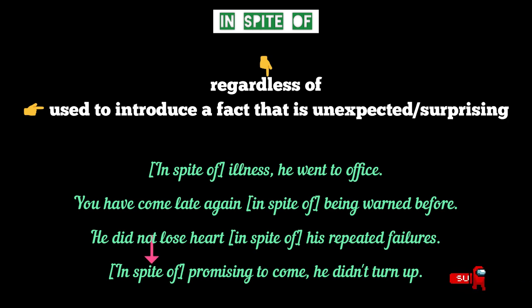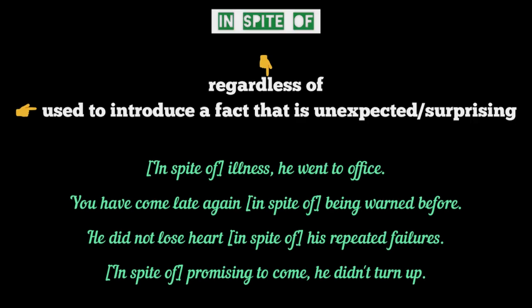We understand that since he promised to come, it was surprising and unexpected that he broke his promise and didn't turn up. We also notice here that the phrase in spite of is used either before a noun like illness or failures, or before a gerund like being or promising.